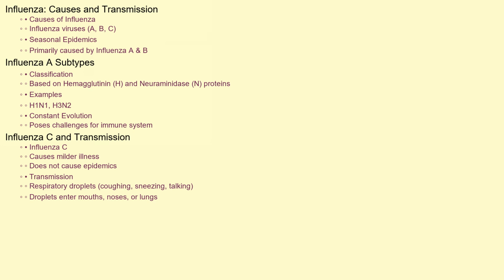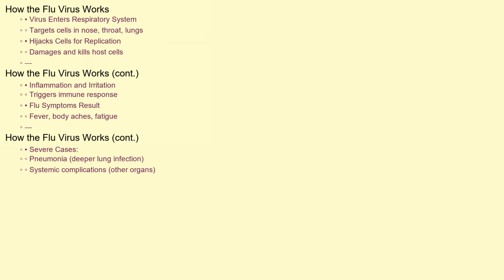The virus spreads primarily through respiratory droplets produced when infected people cough, sneeze, or talk. These droplets can land in the mouths or noses of people who are nearby or be inhaled into the lungs. When the influenza virus enters your respiratory system, it targets the cells lining your nose, throat, and lungs. It hijacks these cells, using them to replicate itself. This replication process damages and kills the cells, leading to inflammation and irritation.